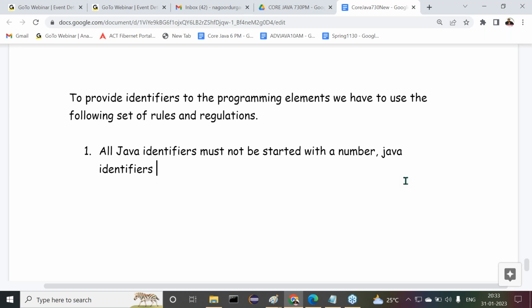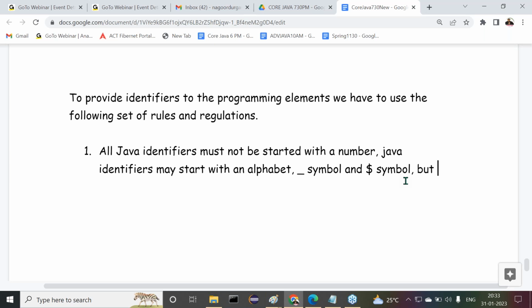Java identifiers must not start with a number, but may start with an alphabet, letters A, B, C, D, an underscore symbol, or a dollar symbol.